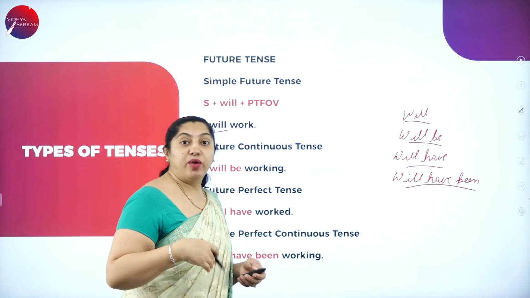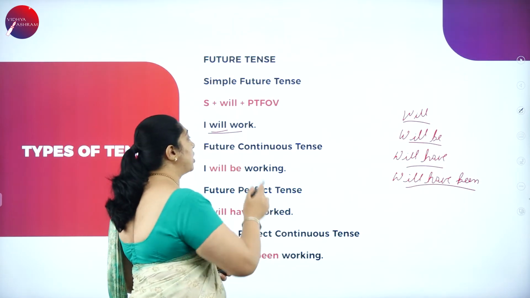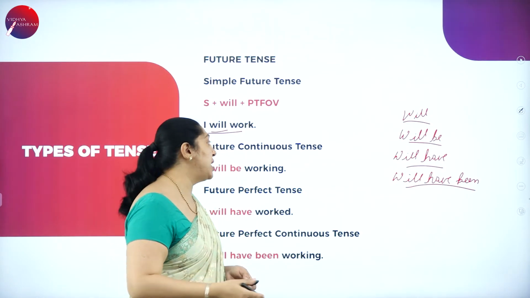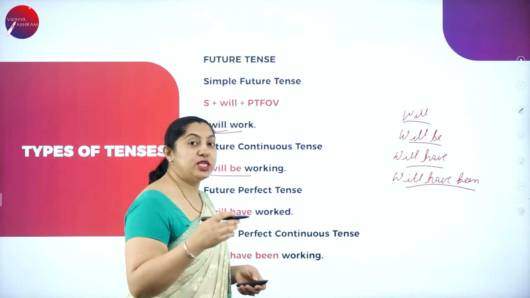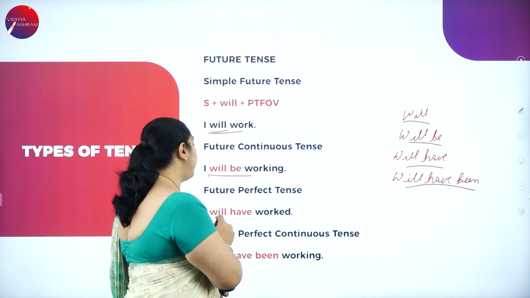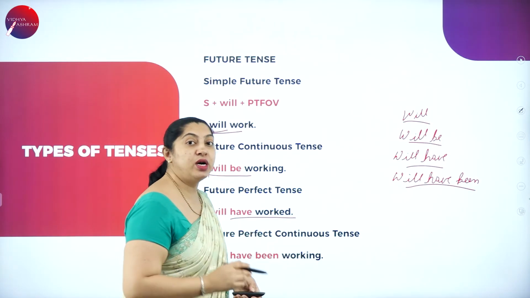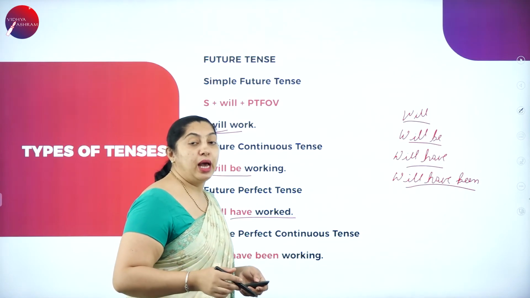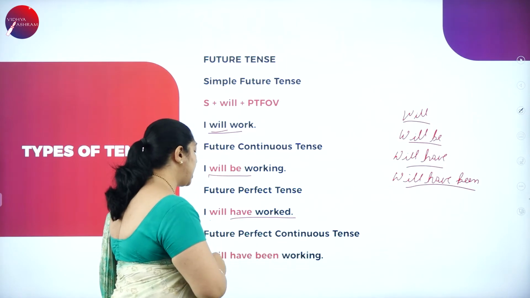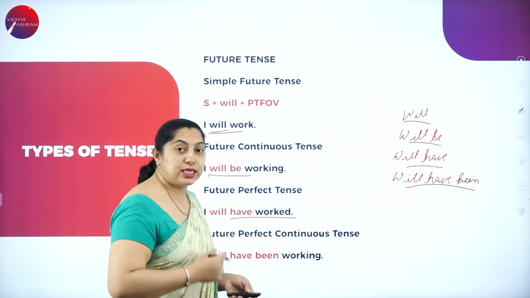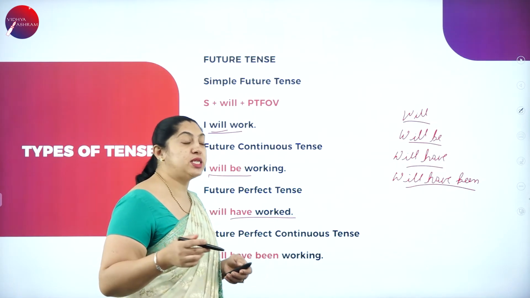So I will work is the action you're doing here. When it comes to the continuous tense, I will be working. The action is still in progress. She is continuing the work. Future perfect tense: I will have worked. It is completed. I'm done with my work. Future perfect continuous: I will have been working. Still working. I'll keep on working till tomorrow. I'll continue with the same work.